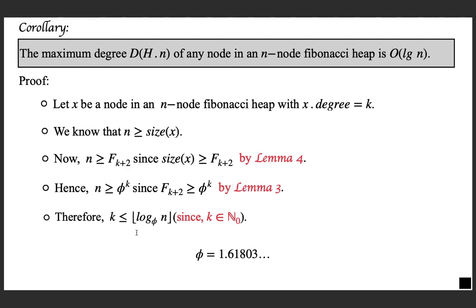So what is k? k is the degree of x. So the degree of x for any x must be less than or equal to log n to the base phi. So we proved that the maximum degree of any node in a Fibonacci heap of n nodes is log n to the base phi, where phi is the golden ratio.